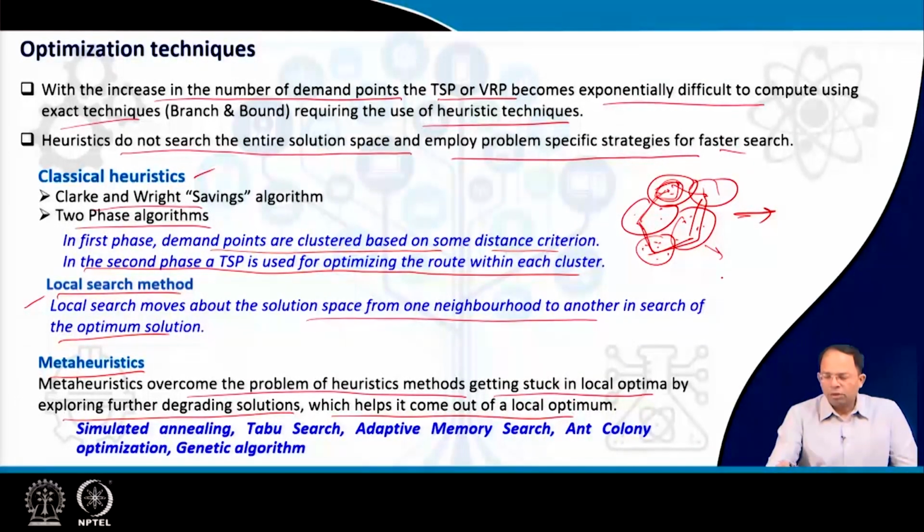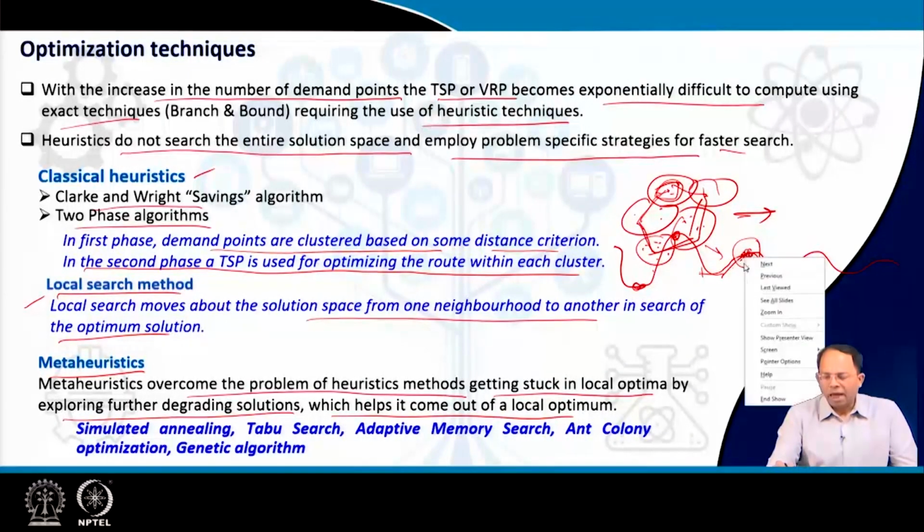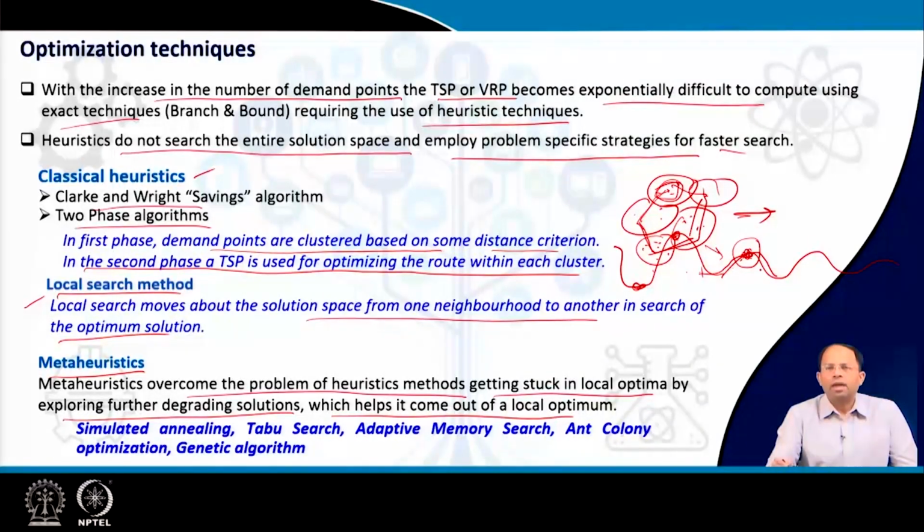So I have a solution, like this. I am finding this is the minimum cost, or this is the maximum cost, right? This is the local solution I am talking about. I find that within this area, this is where I have got the maximum cost, so I say that this is the most optimal value. But in another area of this solution space, I see this value is even higher than this. I am not able to go there because I am stuck in this local area based on the strategies I have adopted. So even though I am finding a higher value, I can say that I want to change this and move to another area randomly, right?